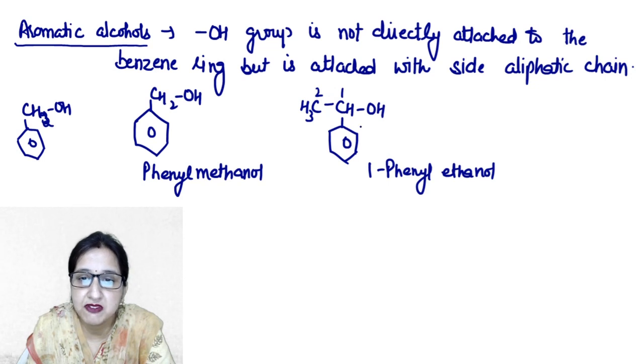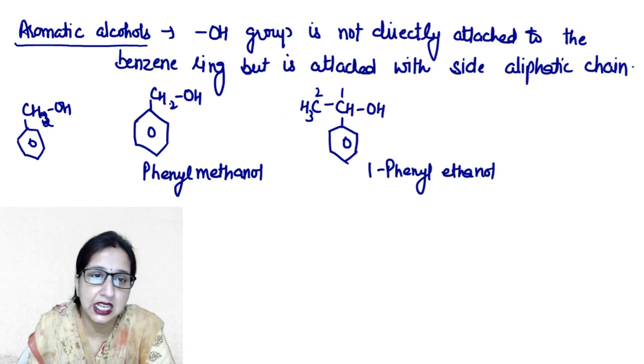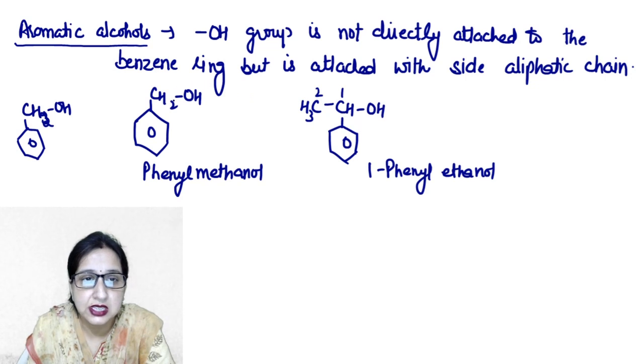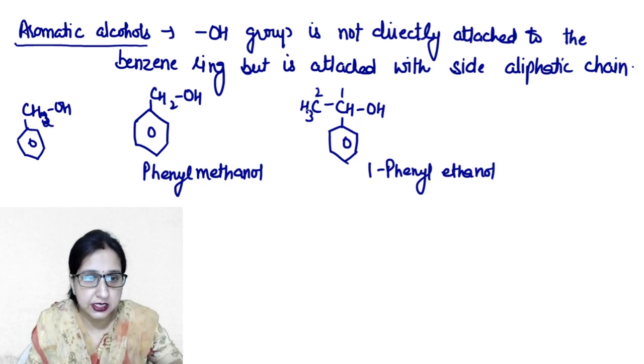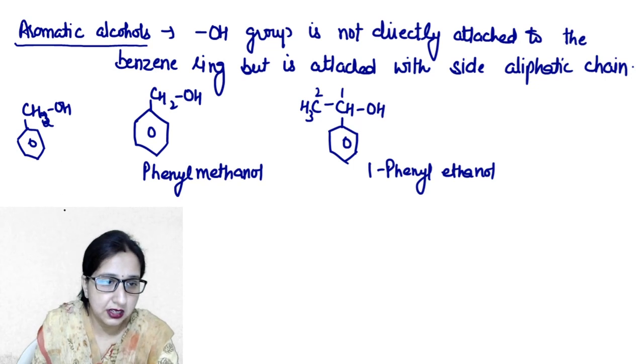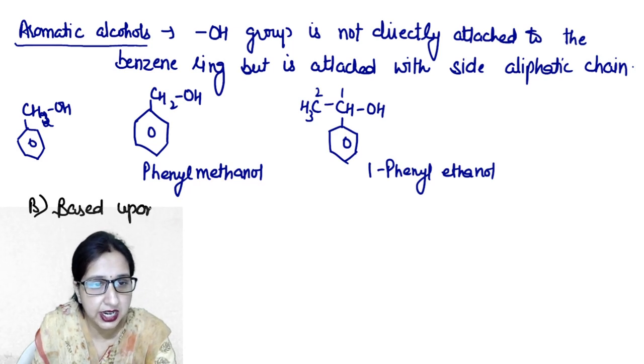So its name will be 1-phenyl ethanol. Such type of alcohols are known as aromatic alcohols, and they are totally different from the phenols, because in phenols this group is directly attached to the benzene ring. Clear?